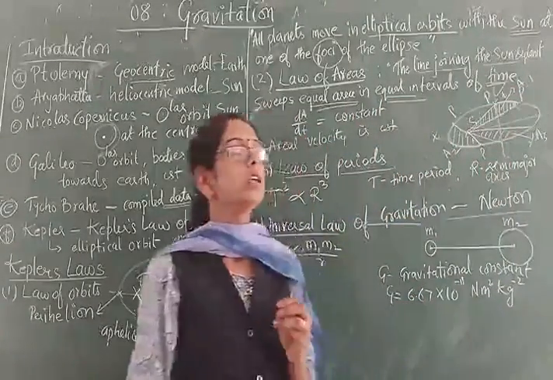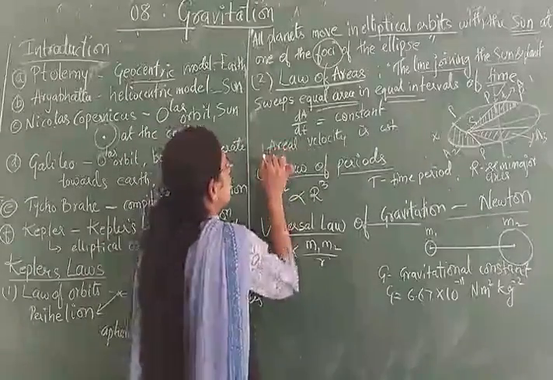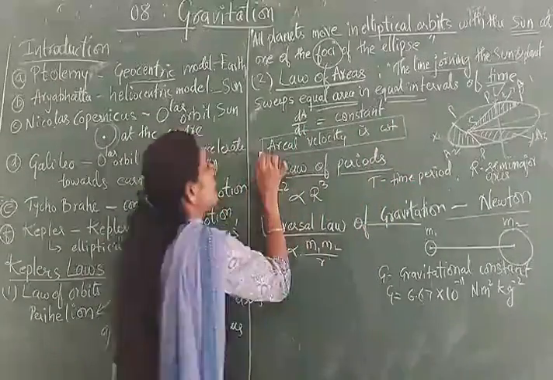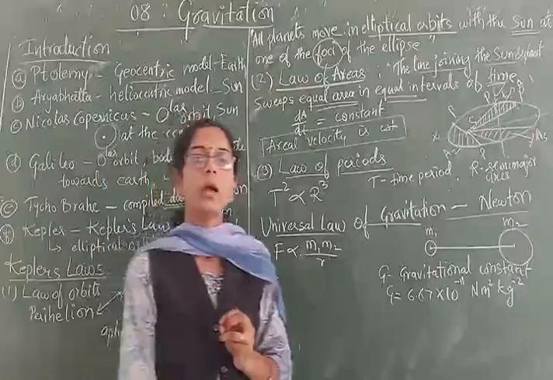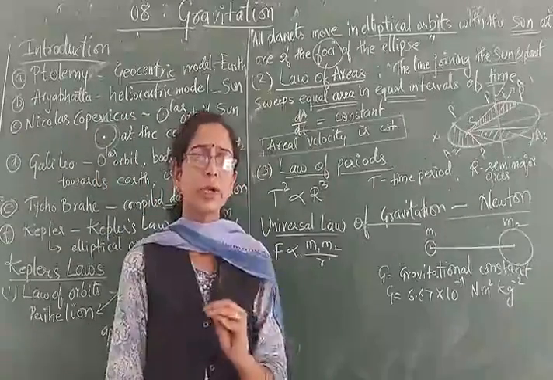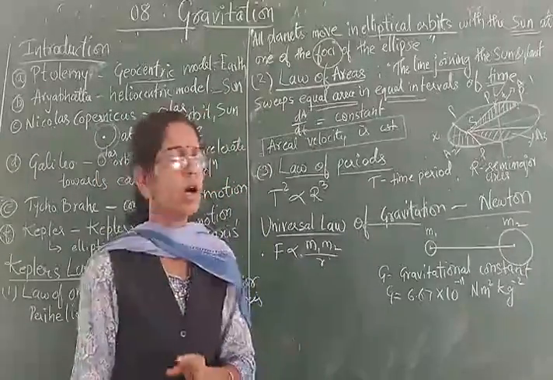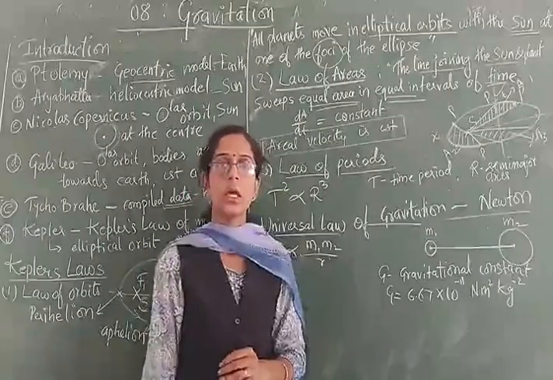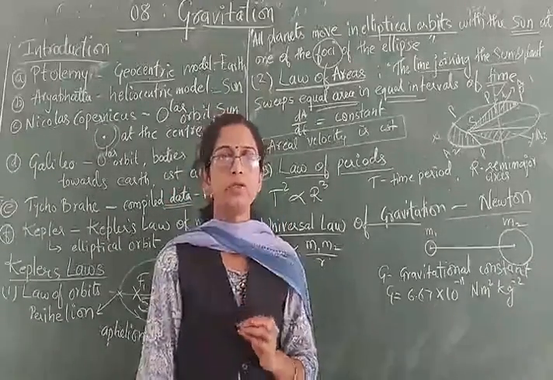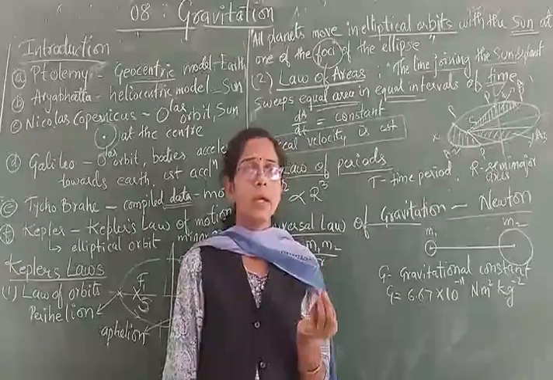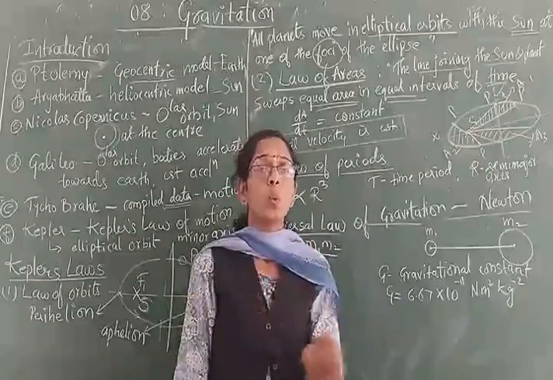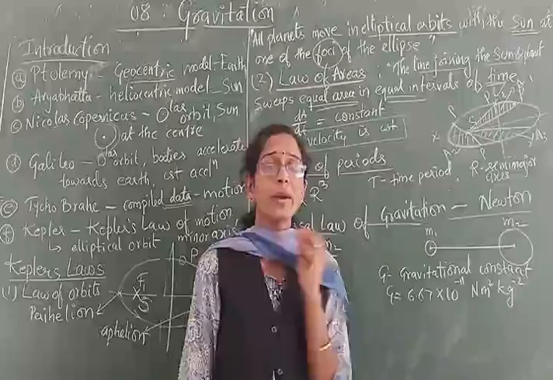Time. Or generally you can say that the areal velocity is remaining constant for that planet. Is the point clear? Then we will go with the third law, that is known as the law of periods. Periods is nothing but time period. So what is time period? It is the time taken to complete one oscillation or one revolution.